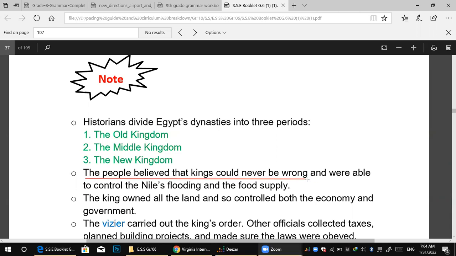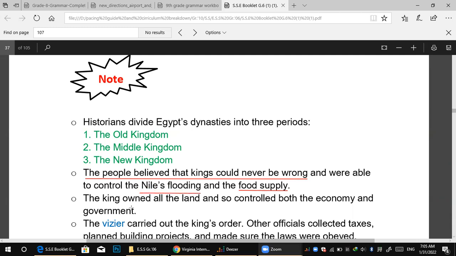So here, the king controlled the food supply and the Nile's flooding.